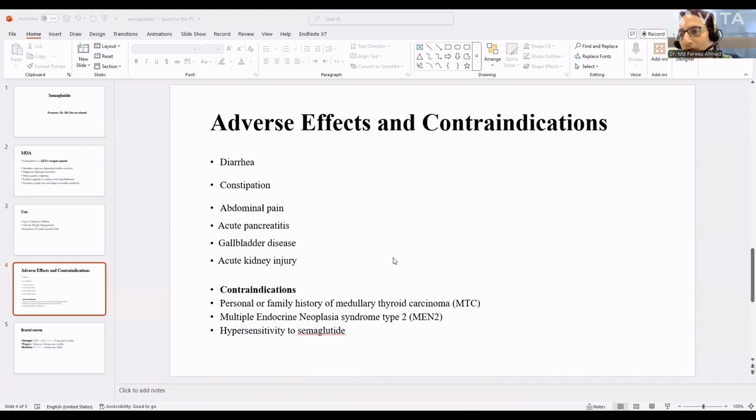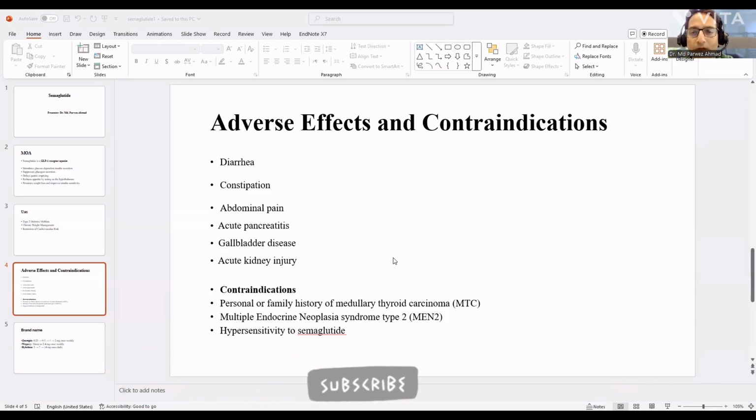Now move to the conditions where you do not prescribe semaglutide. First, personal or family history of medullary thyroid carcinoma. Next, multiple endocrine neoplasia syndrome type 2. And those patients who are hypersensitive to semaglutide, we can't use it in those conditions.